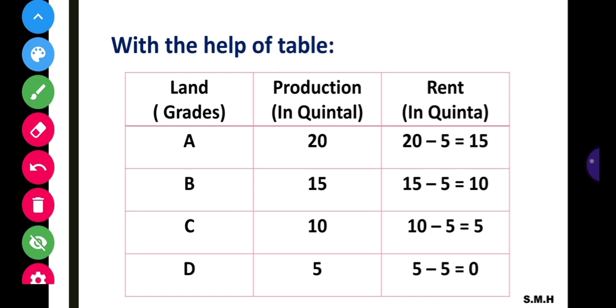Okay, here in our story, we have a newly discovered region. In that region, a group of people went and settled down on the island. To fulfill their demand for food grains, they first cultivate the more fertile land, that is A grade land.